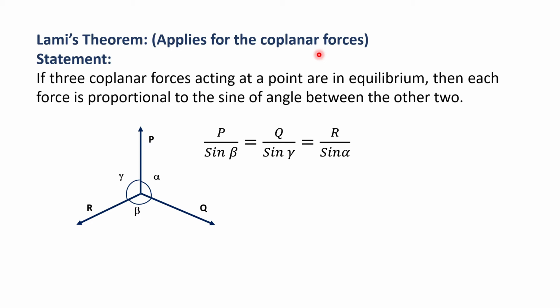We have already seen the force systems. As per the statement, if three coplanar forces acting at a point are in equilibrium, then each force is proportional to the sine of the angle between the other two.